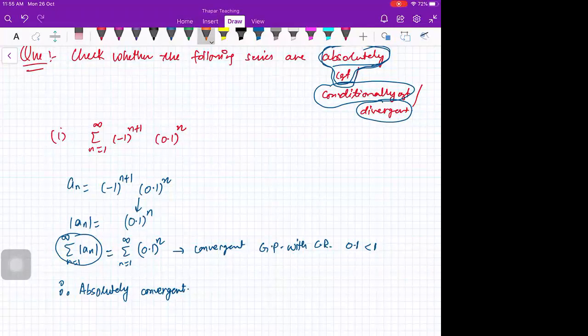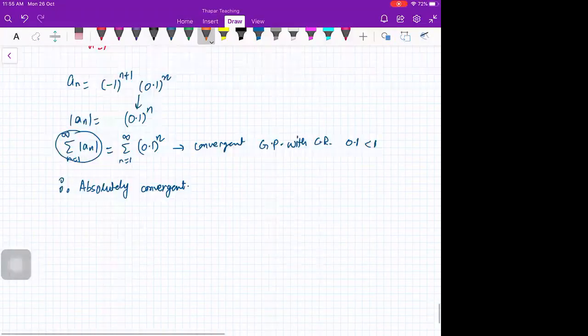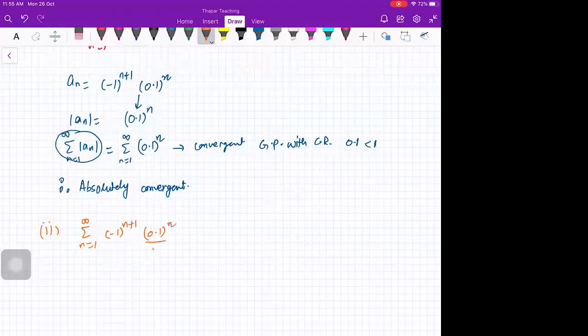Now let us look at this second part. Minus 1 raised to power n plus 1, 0.1 raised to power n upon n. Tell me.